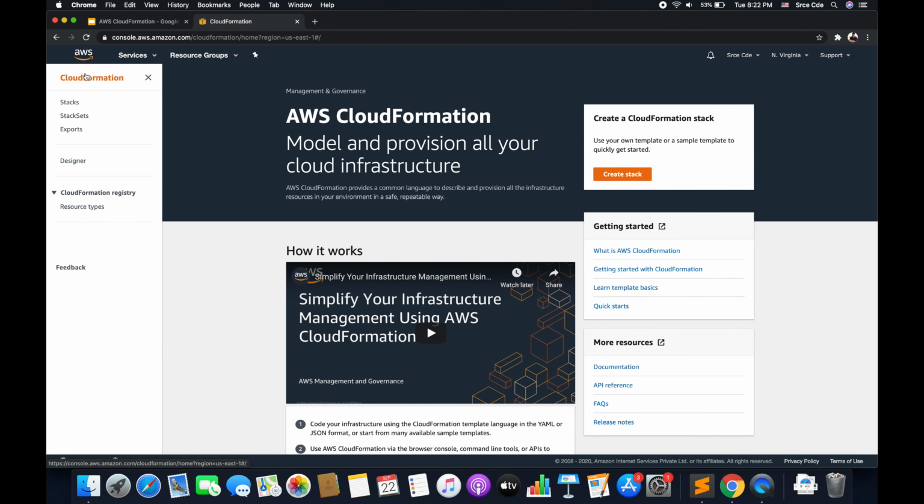But before I close, let's go to the console and have a look at what we have in the console. So within CloudFormation, we have stacks. That is something that I had already covered. To deploy any template, or to provision any resources, we need to create a stack, right? So basically, a template in action is a stack.